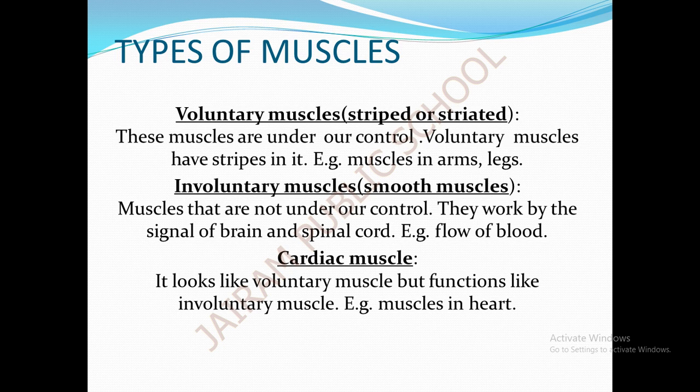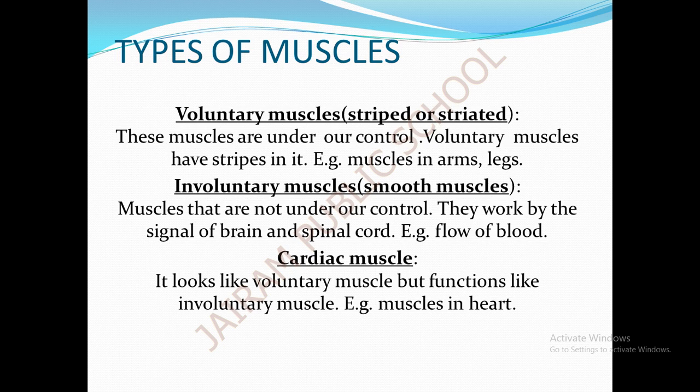So, the voluntary muscles we can control by ourselves. They look like they have stripes on them, like the stripes on a zebra. These voluntary muscles are present in the muscles of our arms and legs.